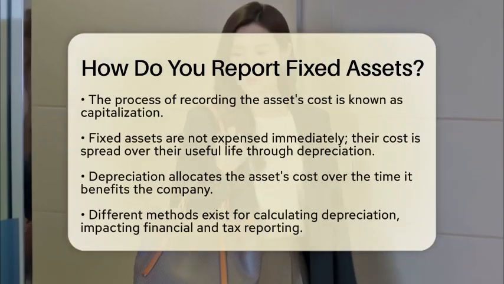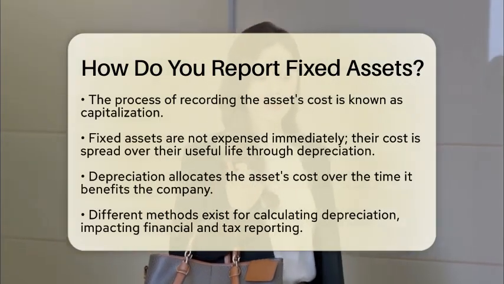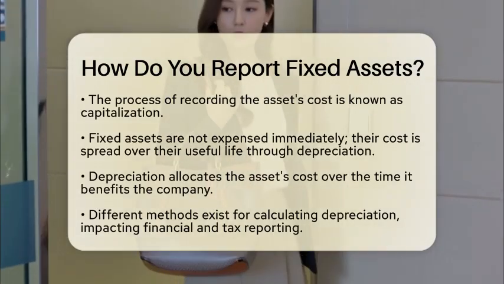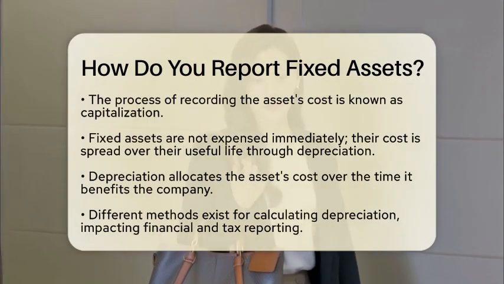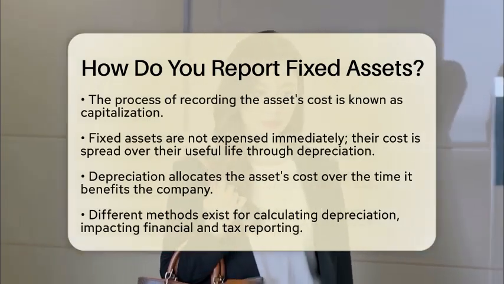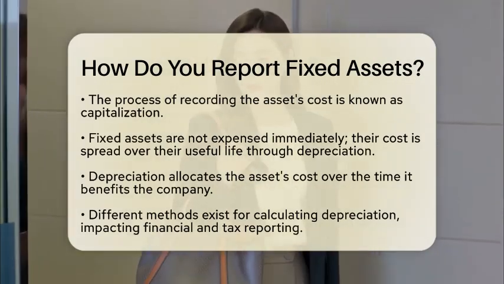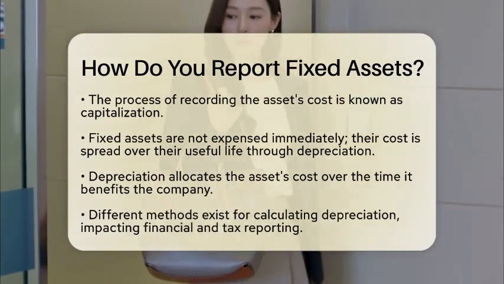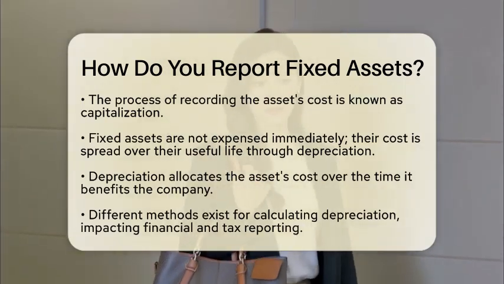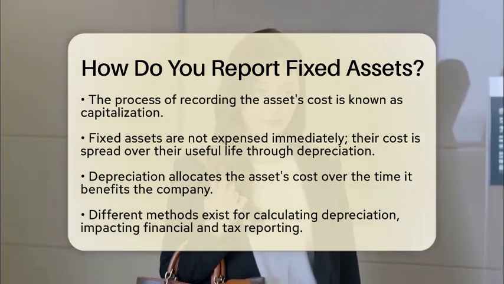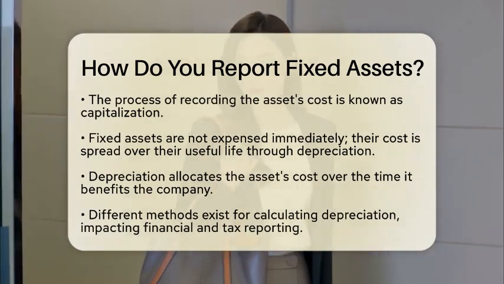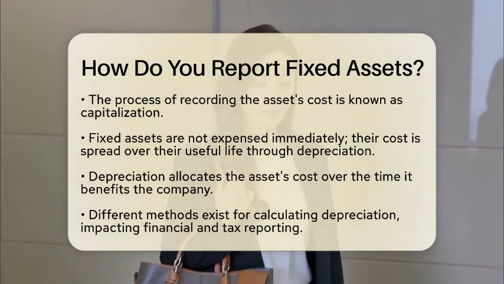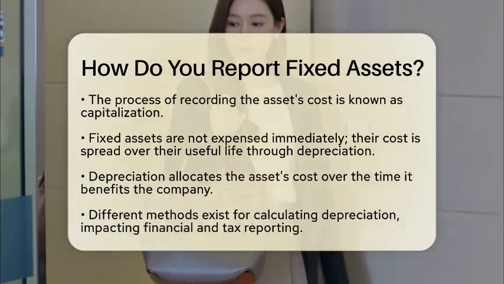Once the asset is recorded, it is not expensed right away. Instead, the cost is spread out over the asset's useful life through a process known as depreciation. Depreciation allows businesses to allocate the cost of the asset over the time it is expected to benefit the company. There are several methods to calculate depreciation, and each method can affect financial and tax reporting differently.